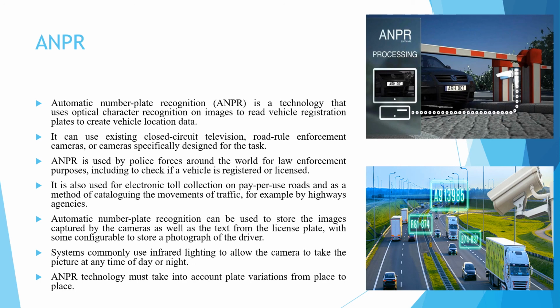It is also used for electronic toll collection on pay per use roads, and as a method of cataloging the movement of traffic, for example by highway agencies.